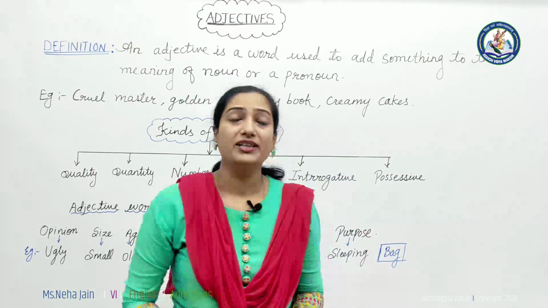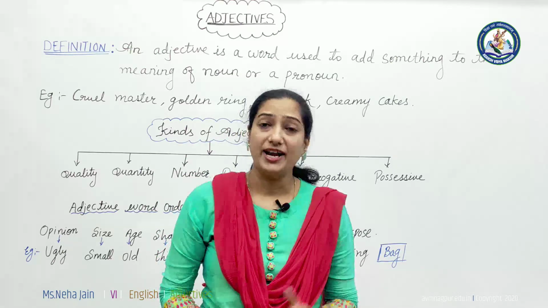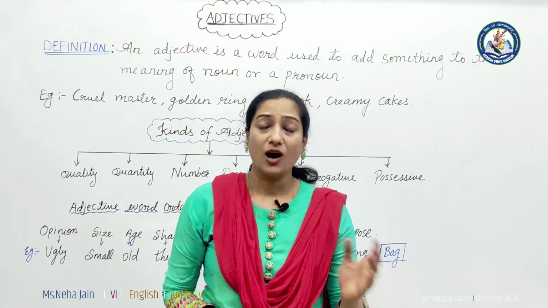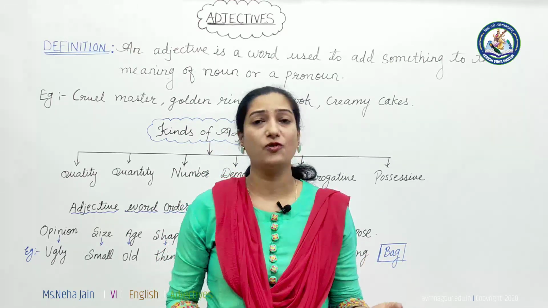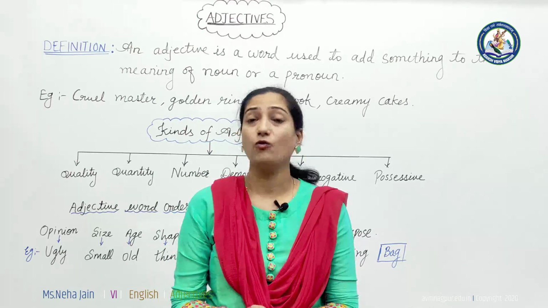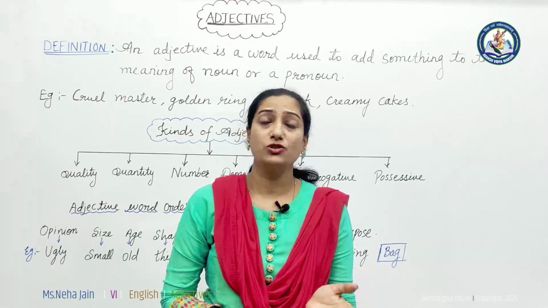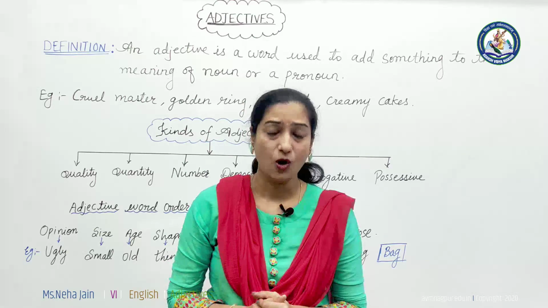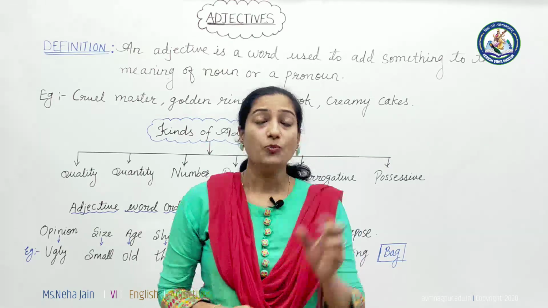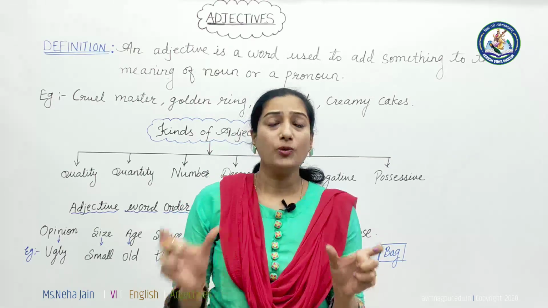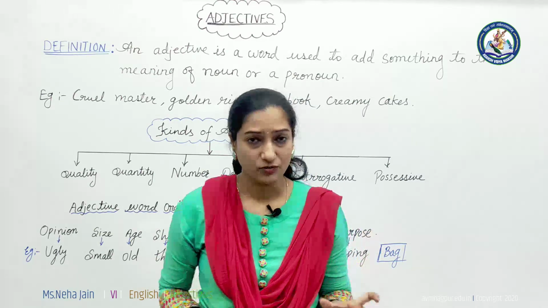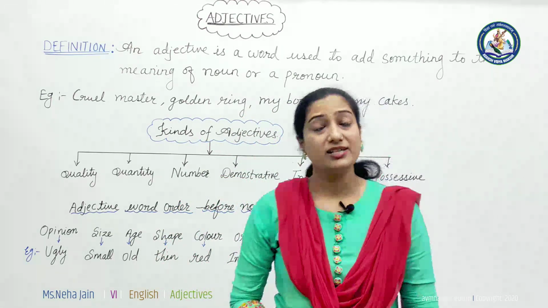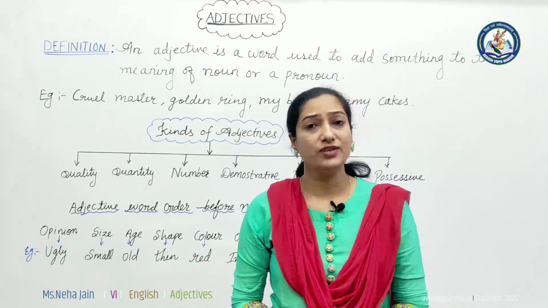You know very well that there are 8 parts of speech, and noun and pronoun you know very well. Noun, what is noun? Noun is the name of a person, place, animal and thing. And what is pronoun? Pronoun is a word that is used in the place of noun or which replaces the noun. So, before noun or pronoun we use adjectives. Okay. Now, there are several types of adjective. Now, we will see that.